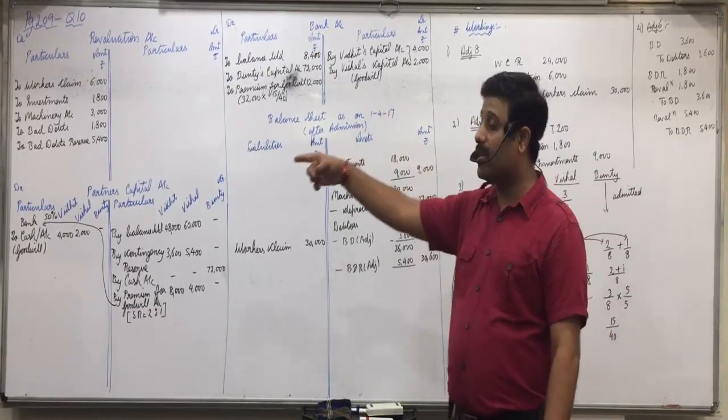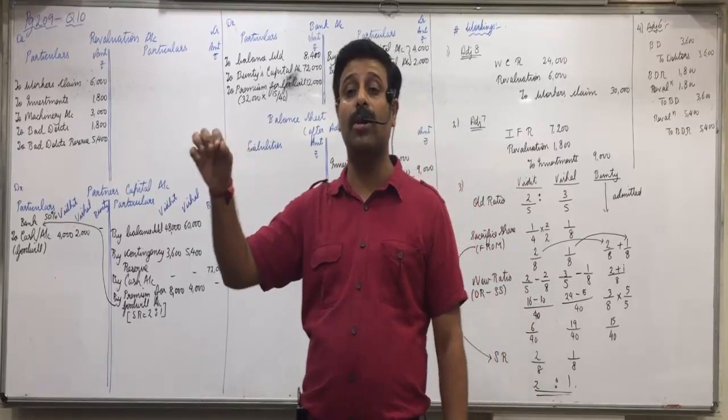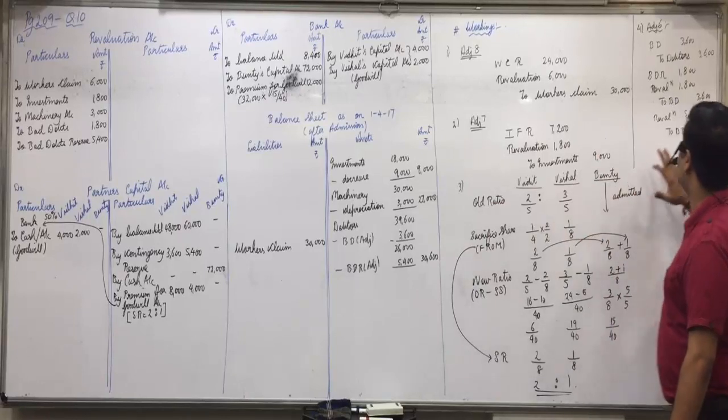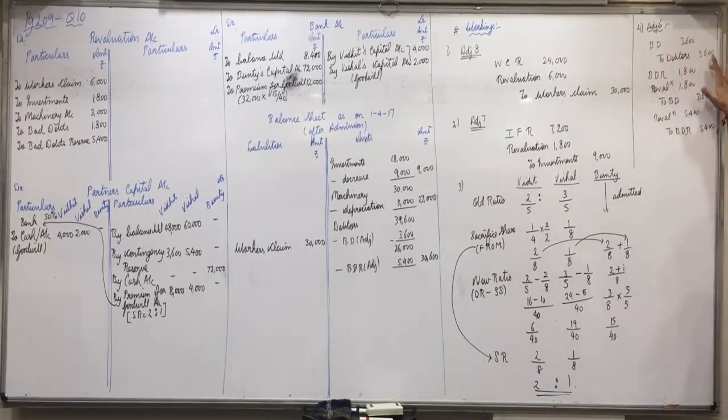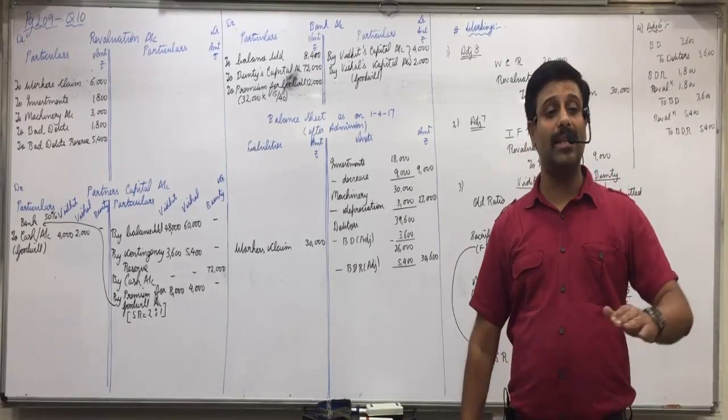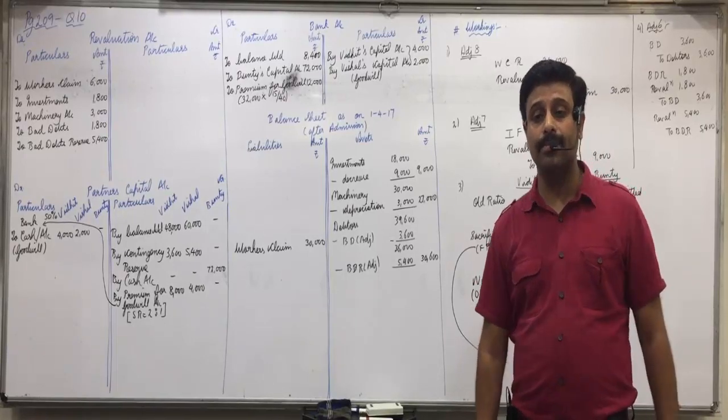Then you would write in revaluation debit side to bad debt reserve what amount? 5200. Your entries would become bad debts to debtors 3600. How much BDR is already there? 3800. Then this is sufficient to meet 3600. So directly BDR to bad debts 3600. The full amount you meet from BDR. And revaluation to BDR you create only the difference amount, which is 5200. So that situation will also come across further.